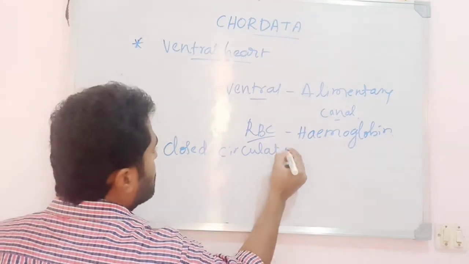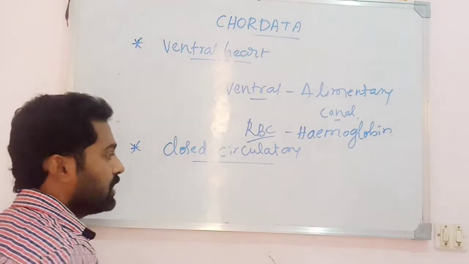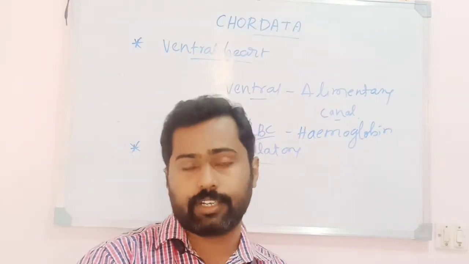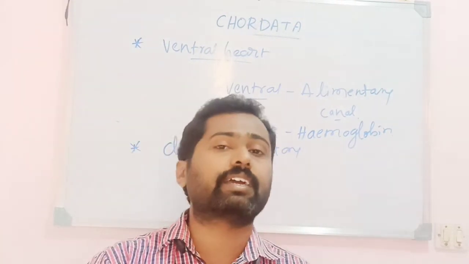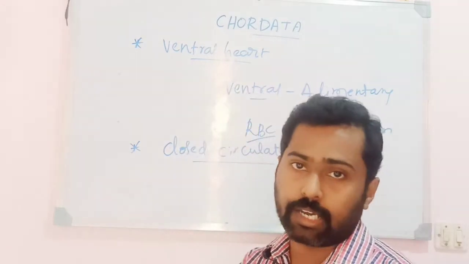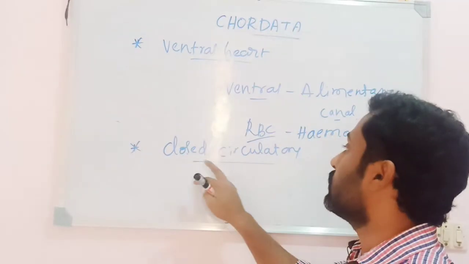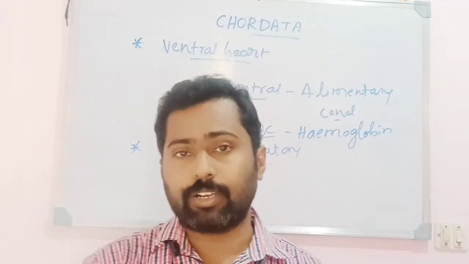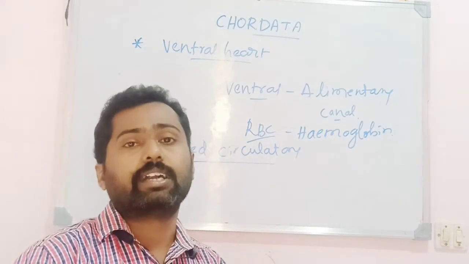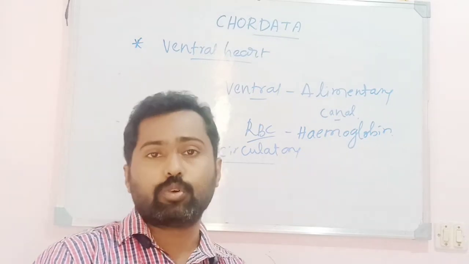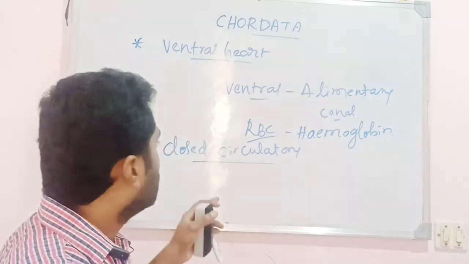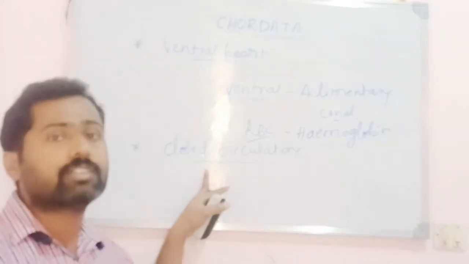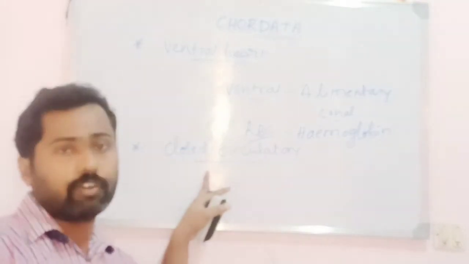Closed circulatory system. In all chordates, the circulatory system is said to be closed. Closed means the blood is flowing within the blood vessels. It is not flowing in sinuses, just like in the other animals belonging to the non-chordata. But here in chordates, where the blood is flowing within the blood vessels, there is a specific pathway for the flow of the blood, where they have the heart, and the heart is pumping the blood, and the blood is moving within the blood vessels. Such a type of circulatory system is called a closed type of circulation. So that is another property or unique feature of the phylum Chordata.